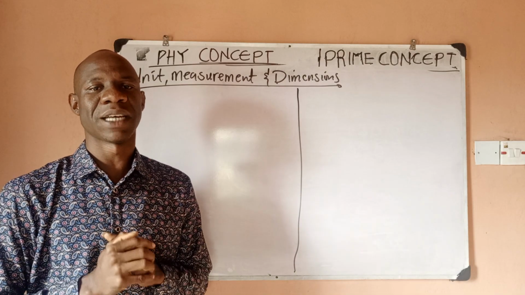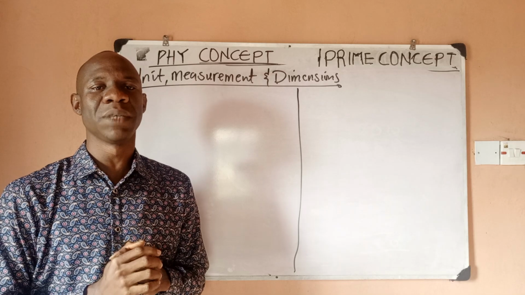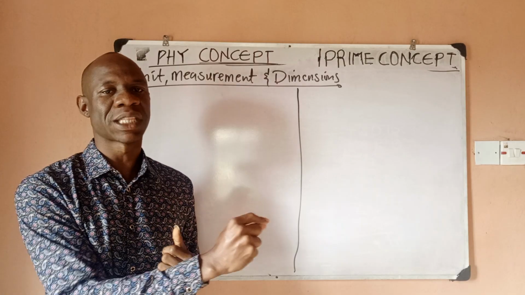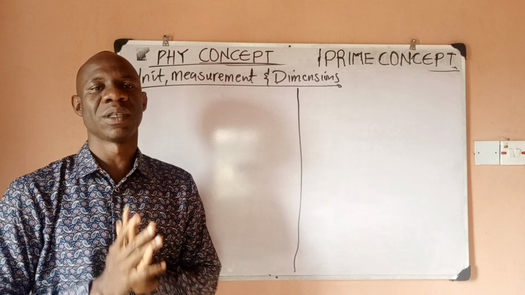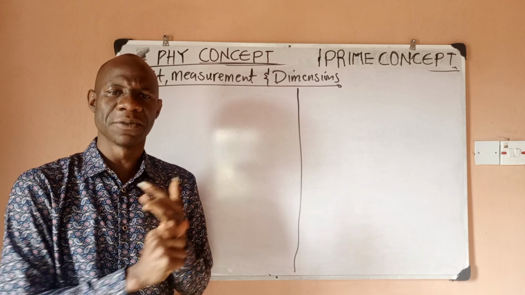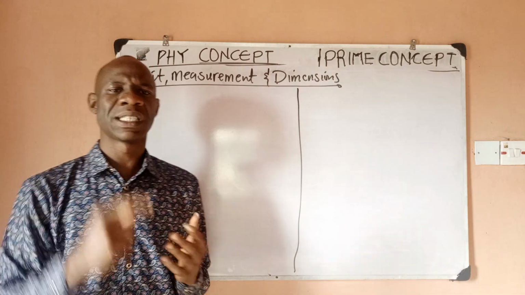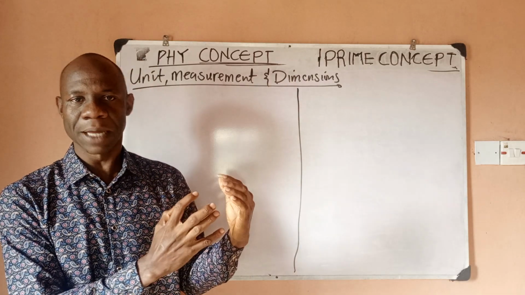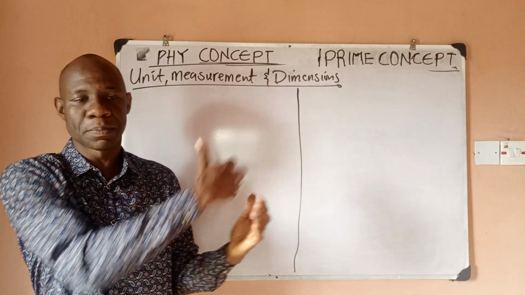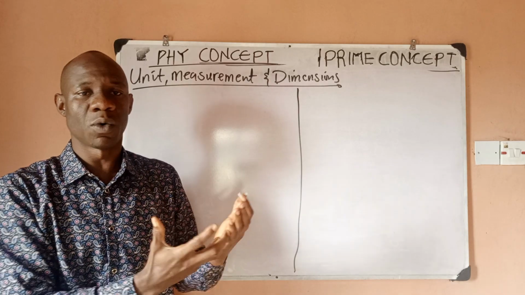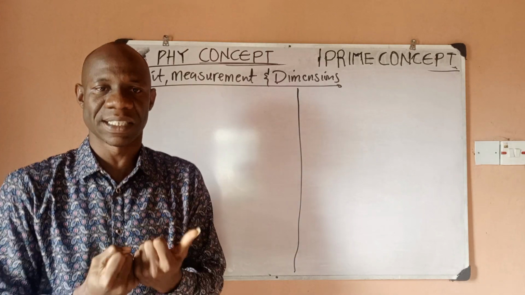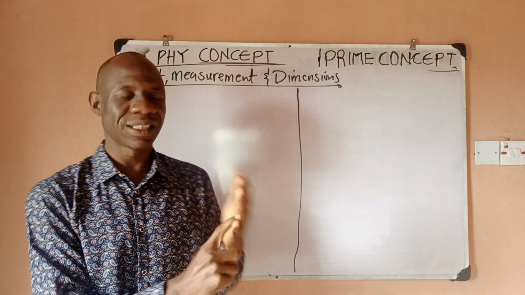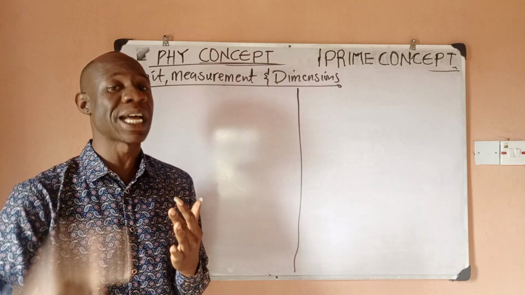Now when I was teaching this to my students physically, I asked them to give me examples of those things they think they can measure in physics. And somebody said water is an example. Now let me quickly help you to understand this. Water is not actually a physical quantity. Now the physical quantities are the parameters that you can measure for water, right? So if you have water, you want to describe certain properties or parameters of water. For example, you want to know the weight of water. So it means you can measure the weight of water, so weight is a physical quantity because it can be measured.